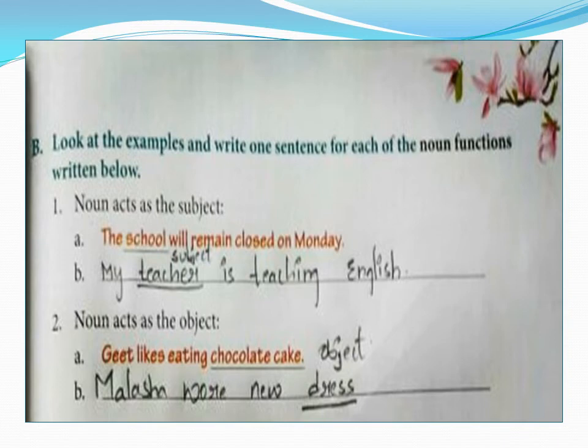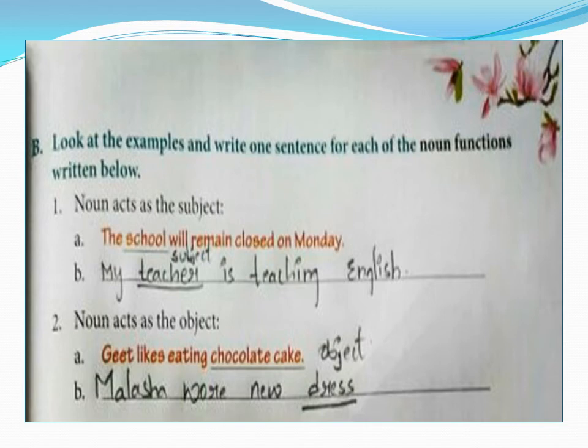Who is teaching? My teacher. So teacher is teaching. Who is doing the action? Teacher is doing. So that is the subject. We got the noun in subject position. Second one, noun acts as the object.